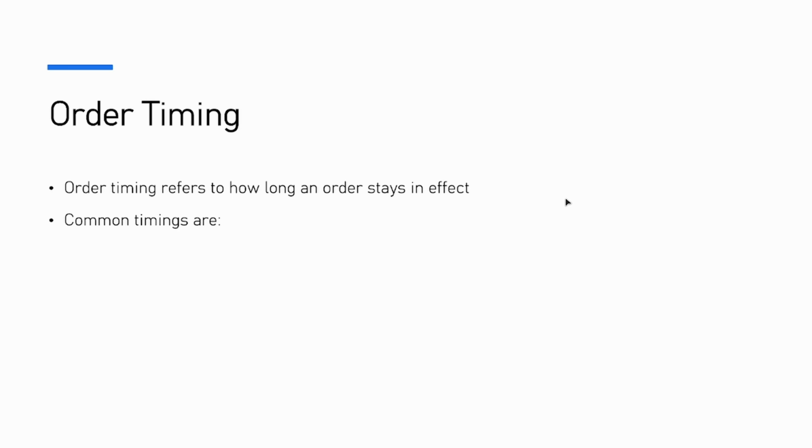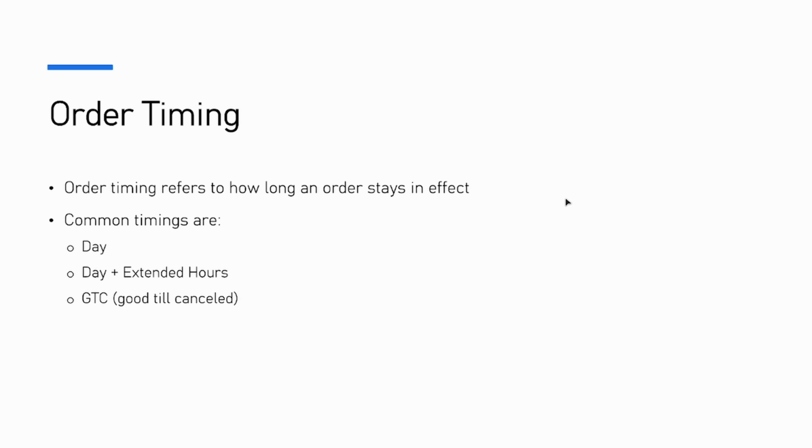Order timing. So order timing refers to how long an order stays in effect or even becomes active. Common timings are day. So this means normal market hours from 9:30 a.m. until the end of trading day at 4 p.m. Eastern. And it will not execute during pre or after market hours. Day plus extended hours means that it will include those extended hours. Whether you're pre-market or during the market, it could still execute after the market closes.